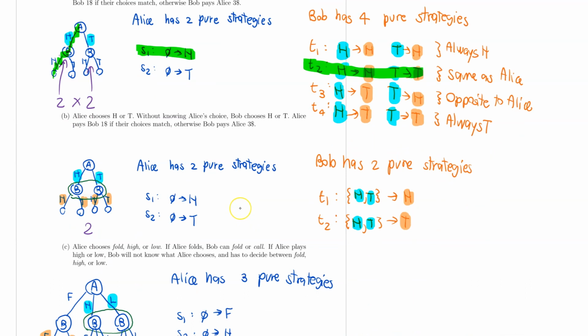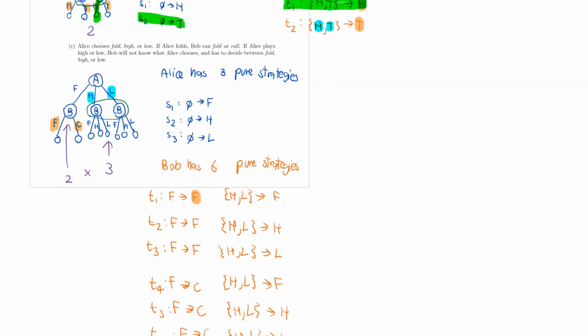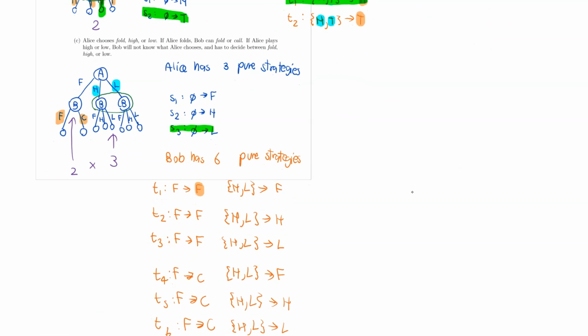So for this one, let's now say Alice chooses S2 and Bob chooses T1. So this means Alice is going to choose tail, and then Bob is going to choose head. So this is where the game ends. And for the last one, let's say Alice chooses S3, and then Bob also chooses T3. So that means what Alice does is that she's going to play high. So this is how Alice plays. And Bob says that, well, if Alice folds, then let's fold. But if Alice plays high or plays low, then let's play low. So this is what Bob does. And so that's one way to play the game from beginning to end.